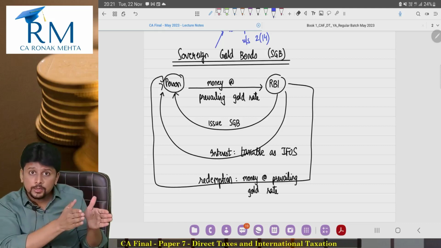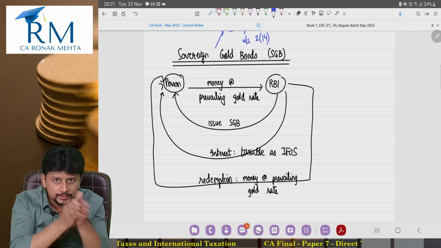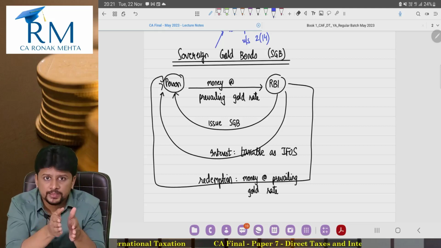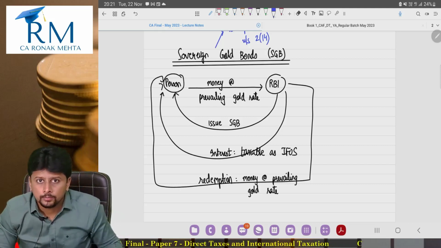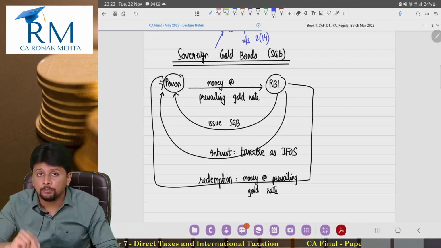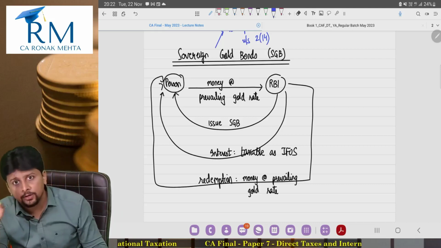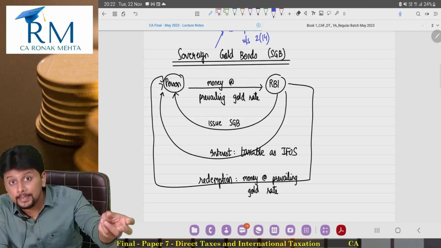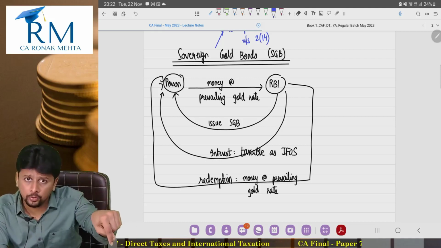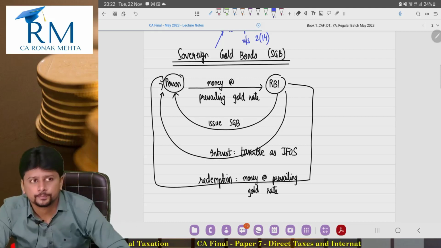In case of physical gold, you are not earning any interest income. That physical gold is occupying some place, some space. You are putting it in your bank locker or in your household locker. It's not giving you any recurring income. Gold bonds will give you recurring income also. And at the end of redemption, pretty much similar to sale, you would have sold the gold biscuit at the prevailing gold rate. We will give you the prevailing gold rate at the time of redemption.